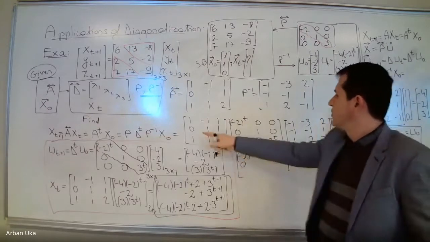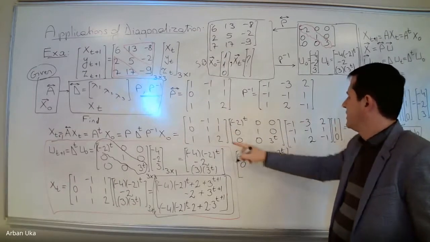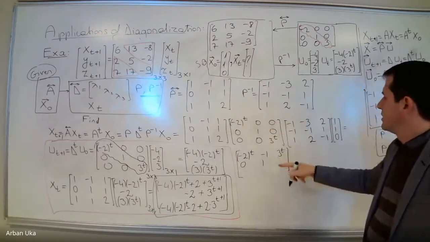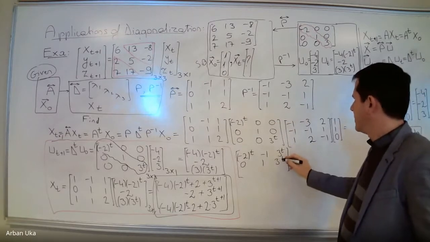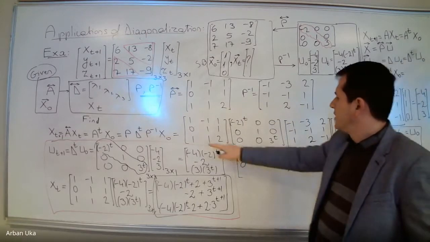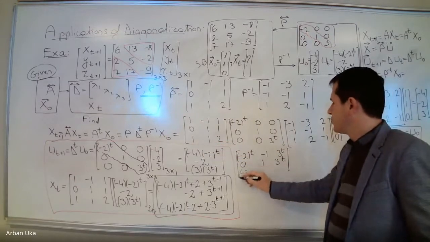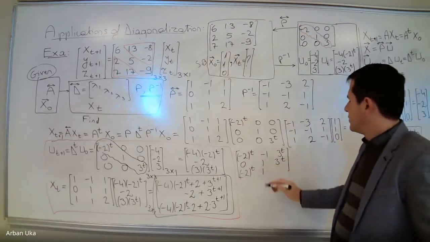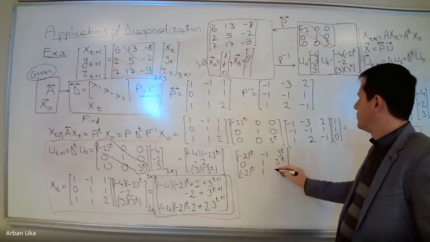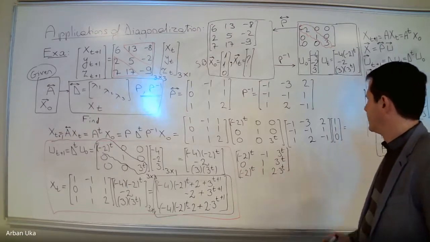The second row with the second column, we get just 1. Then this with this, what is this? 3 to the power t, right? This is 3 to the power t. And then we multiply the third row with the first column, we get minus 2 to the power t. Here we get 1, and this we get 2 times 3 to the power t.